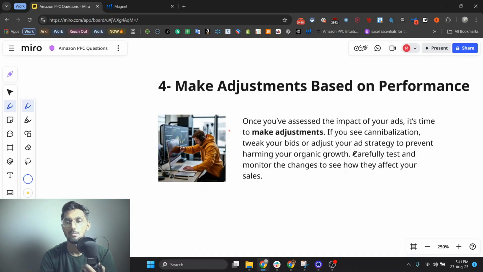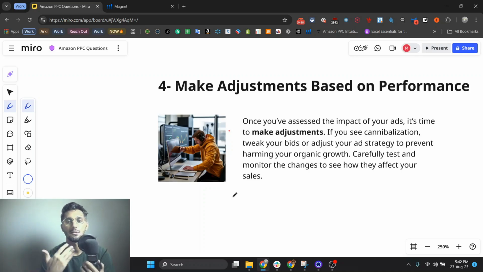Make adjustments based on performance. Once you have assessed the impact of your ads, it's time to make adjustments. If you see cannibalization, tweak your bids or adjust your ad strategy to prevent harming your organic growth. Carefully test and monitor the changes to see how they affect your sales.